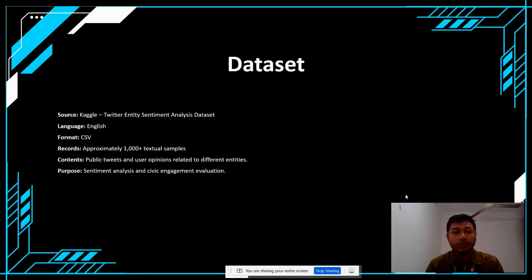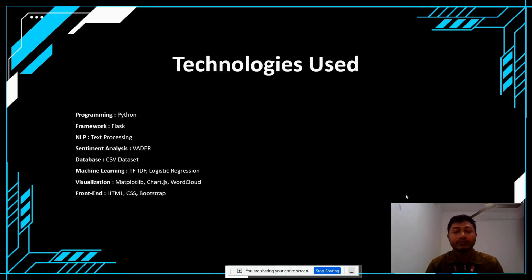Dataset. In this project, I use the Twitter entity sentiment analysis dataset. This is an English language dataset in CSV format, with approximately 73,000 records. The dataset contains public tweets and user opinions related to different entities, and its main purpose is sentiment analysis and civic engagement evaluation.